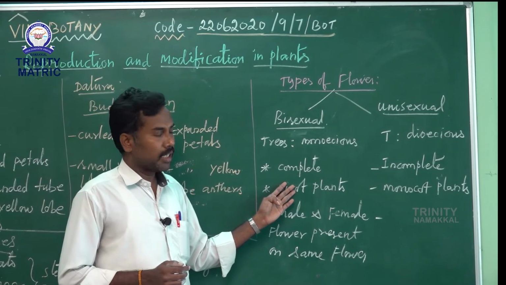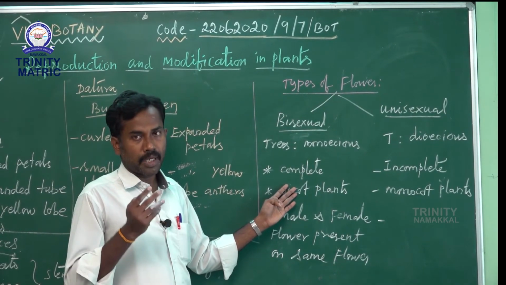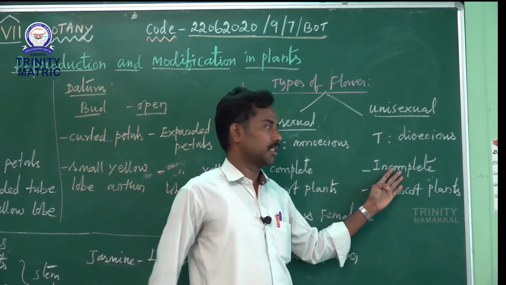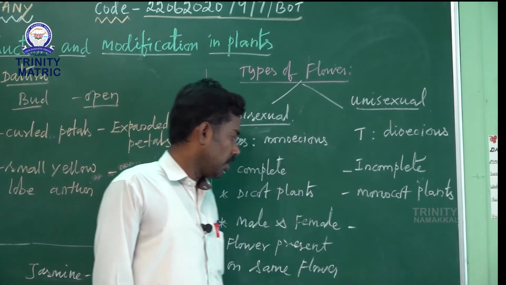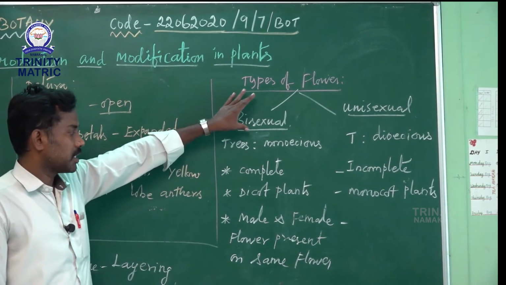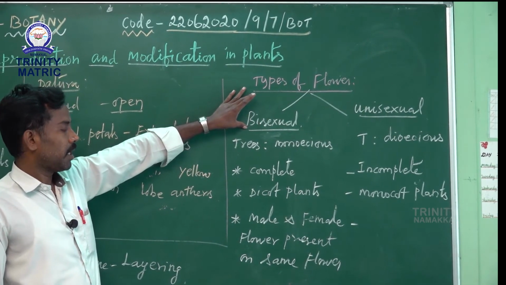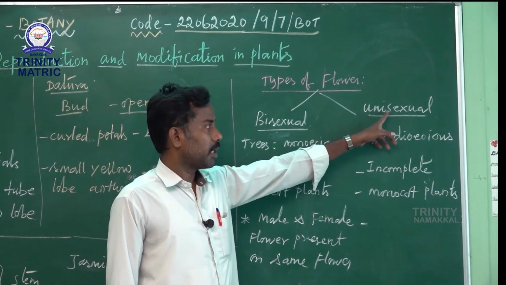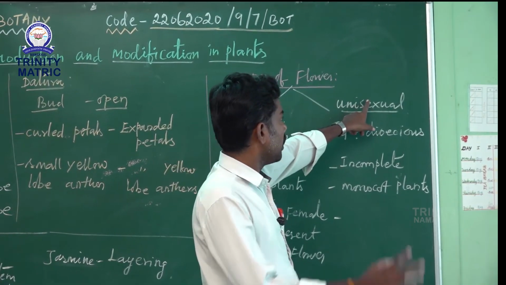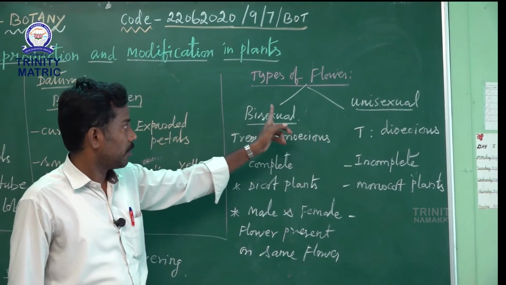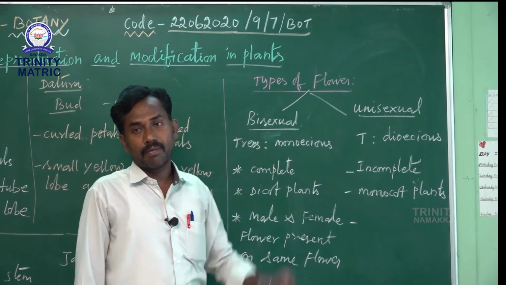Complete means calyx, corolla, androecium and gynoecium are present. Incomplete means out of four whorls, any one is absent, for example a monocot plant. Bisexual means male and female parts are present on the same flower; otherwise they are present in other flowers or plants. That is called bisexual and unisexual flowers.